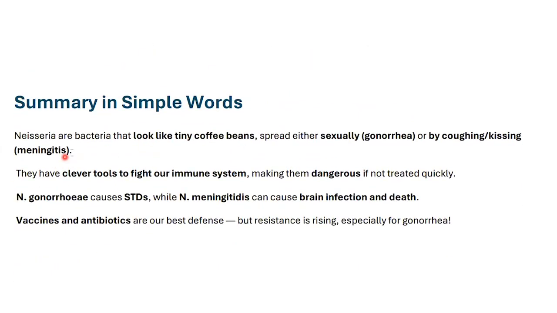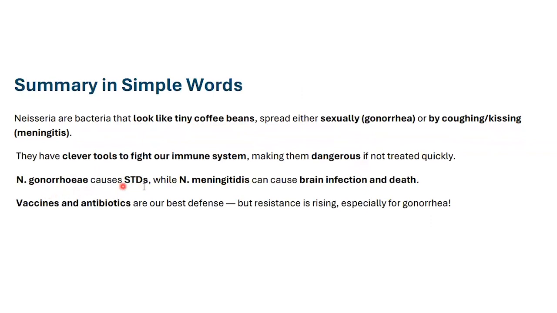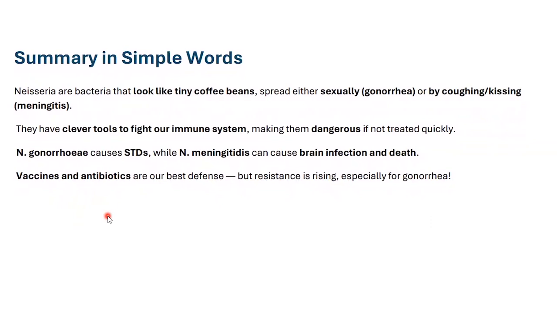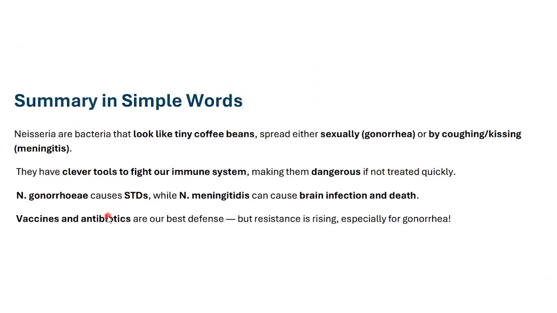In summary, Neisseria are bacteria that look like tiny coffee beans, spread either sexually, in the case of gonorrhea, or by coughing and kissing, in meningitis. They have clever tools to fight our immune system, making them dangerous if not treated quickly. Gonorrhea causes an STD, sexually transmitted disease, while meningitis can cause brain infection and death. Vaccines and antibiotics are our best defense, but resistance is rising, especially for gonorrhea. So this is all about Neisseria.